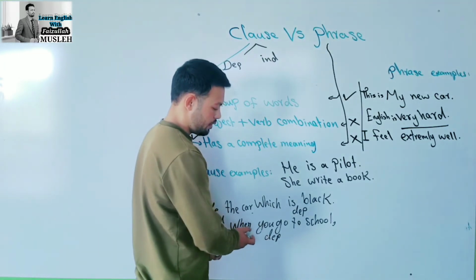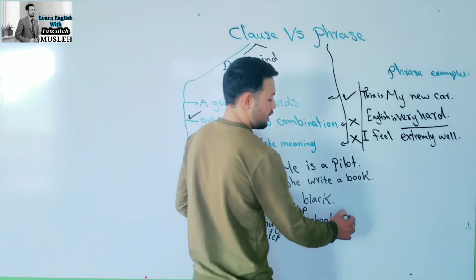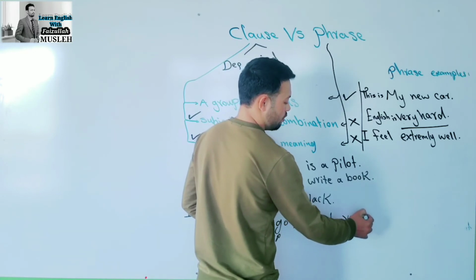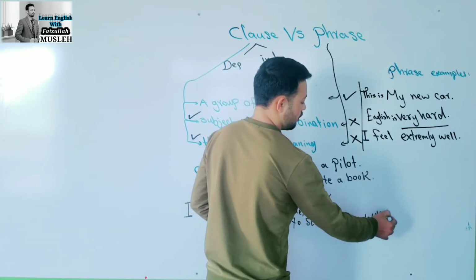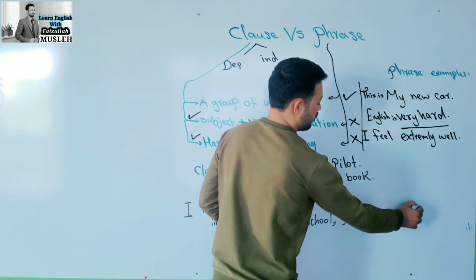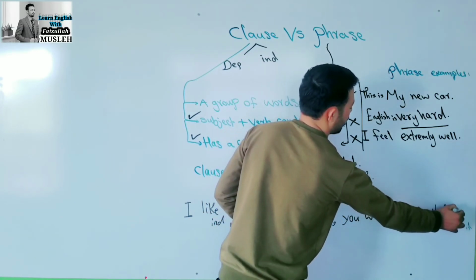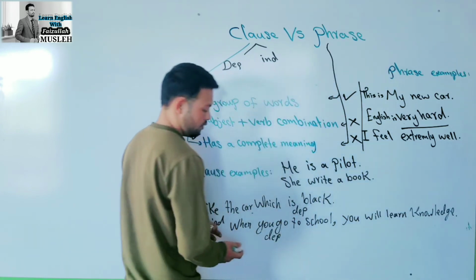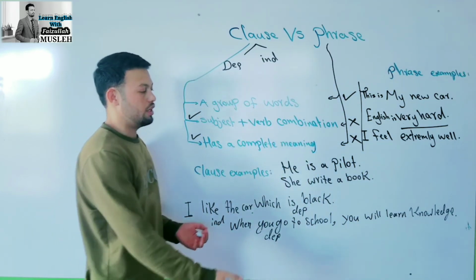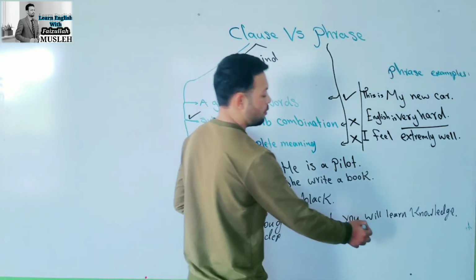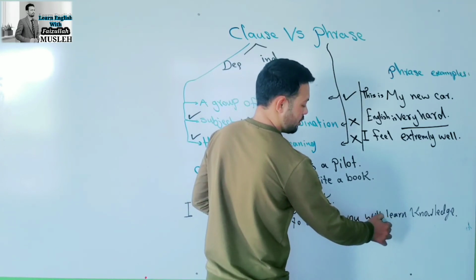And when we say when you go to school, then if I say you will learn knowledge, if you go to school, you will learn knowledge. Now it has a complete meaning because we added an independent clause.